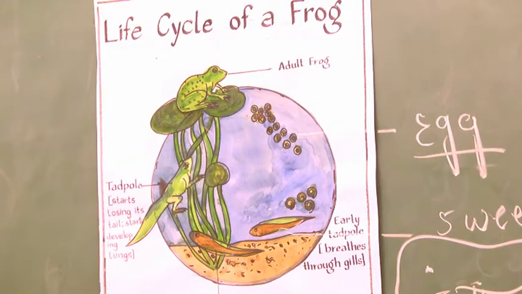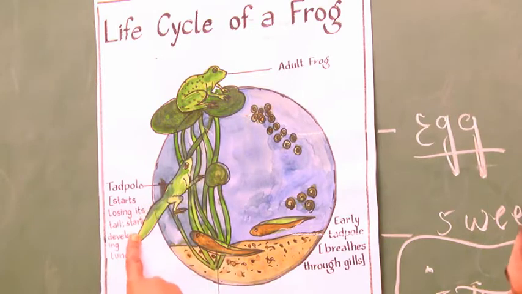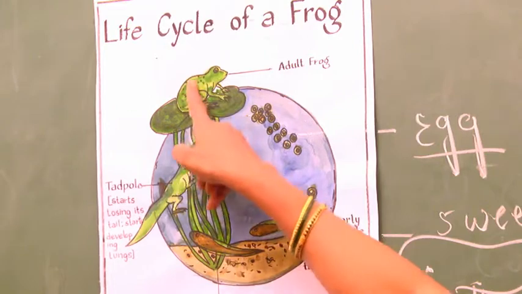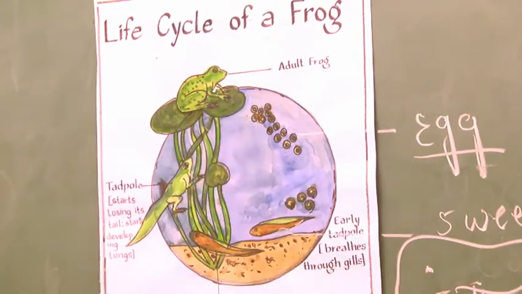The tail disappears, and the forelimbs and hind limbs are more developed. To reach the adult frog, it takes about 11 weeks.